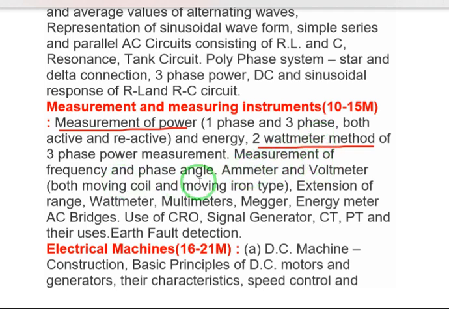And measurement of frequency, phase angle, and ammeter, voltmeter. Based on ammeter and voltmeter, the formulas regarding extension of range are very important. And for MC and MI, that is moving coil and moving iron types, problems will be given.